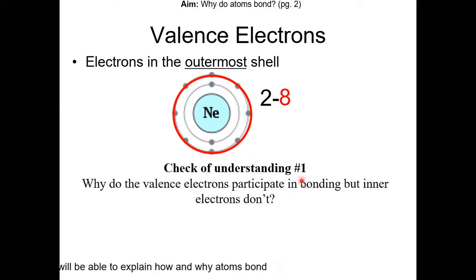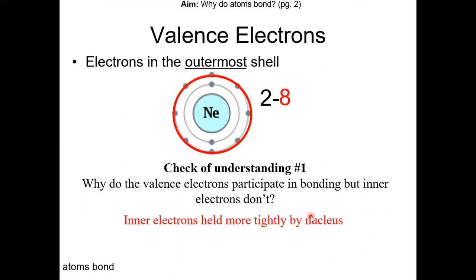Check of understanding number 1. Why do valence electrons participate in bonding but inner electrons don't? From the previous units, you should know that inner electrons are held more tightly by the nucleus than the valence electrons. In addition, valence electrons have more potential energy.